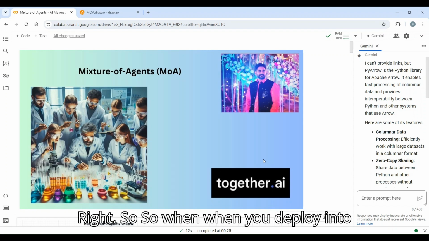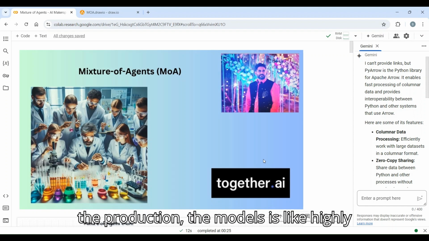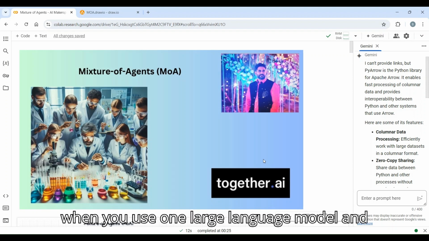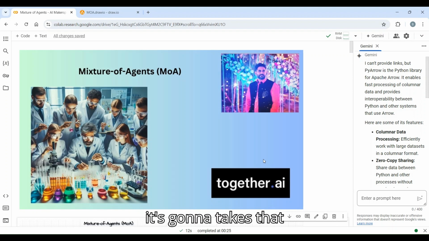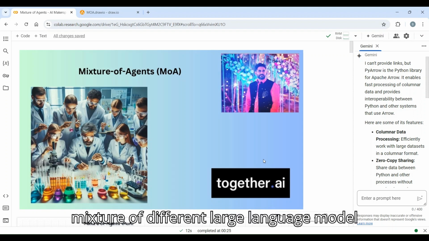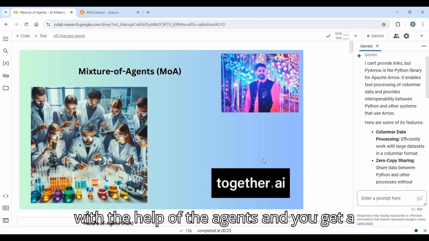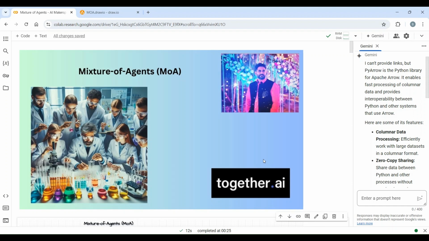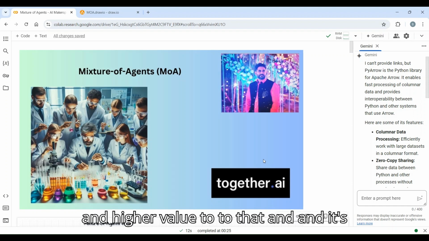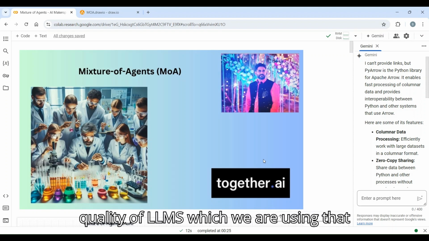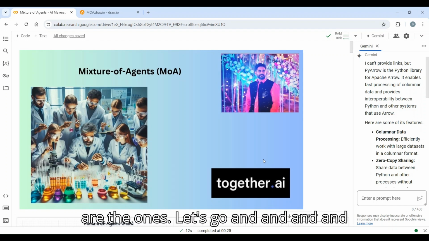When you deploy into production, the model is highly scalable and more cost effective, because when you use one large language model to take that request, it might not give you the performance. But when you use a mixture of different large language models with the help of agents, you get better performance, scalability and higher value. It depends on the quality of the LLMs that we are using.